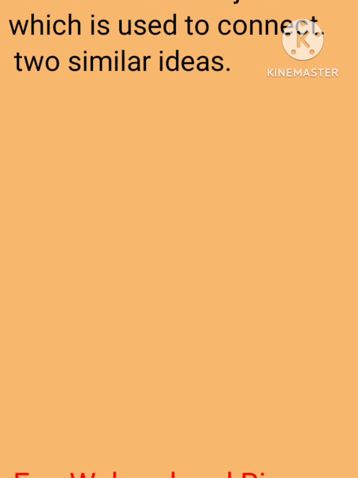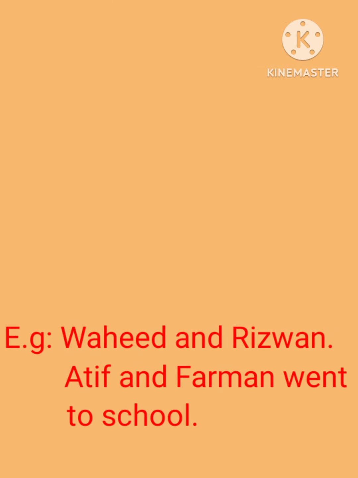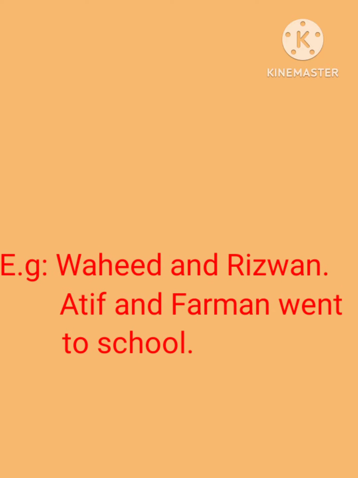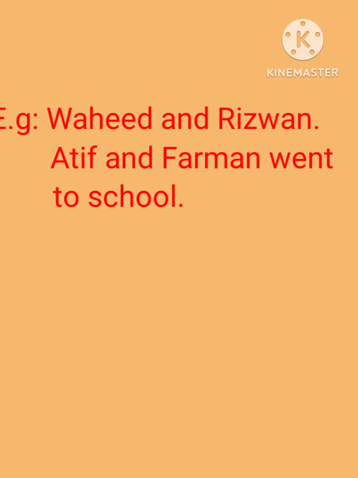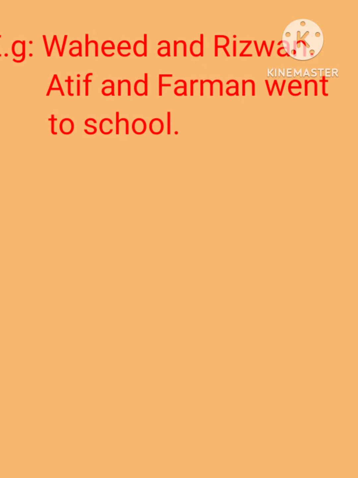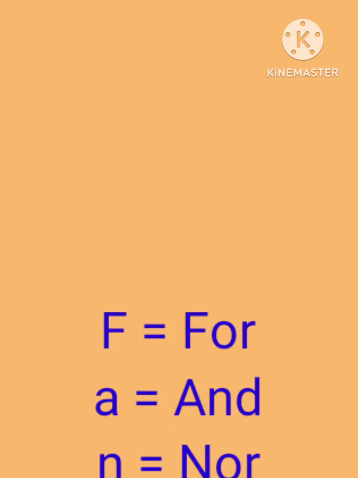It is known as "and". For example, Wahid and Rizwan. Atif and Farman went to school. Wahid and Rizwan, these are similar ideas, meaning noun plus noun, and "and" is a conjunction, which joins, meaning connects, similar ideas. We have one formula by the name of FANBOYS.